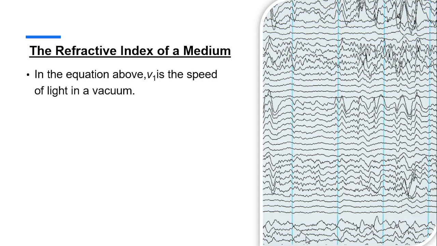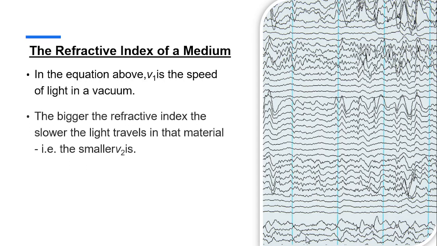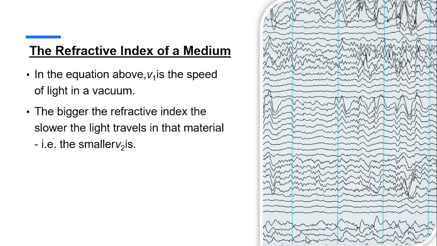In the equation above, v1 is the speed of light in a vacuum. The bigger the refractive index, the slower the light travels in that material. This means that the smaller v2 is. So that's how you can see the relation there.